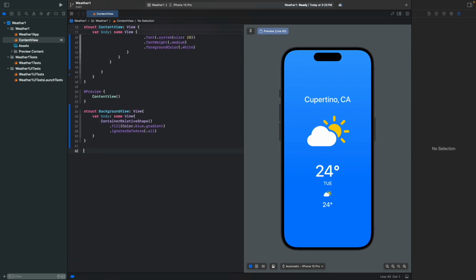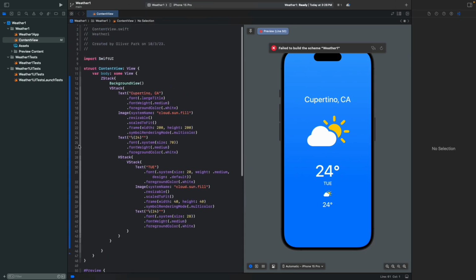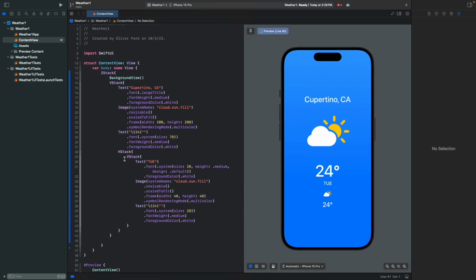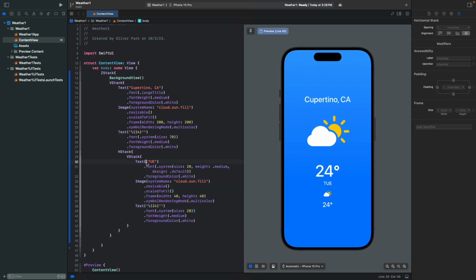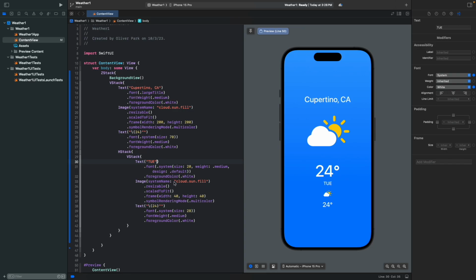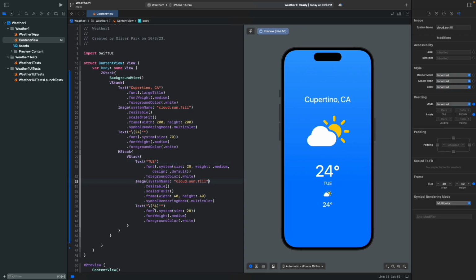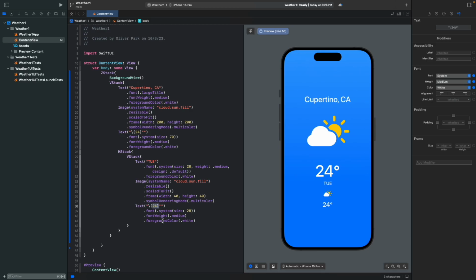So here's the answer for you. So we're gonna write struct weather view: View. Since this VStack's gonna be repetitive, here's a challenge for you. Try making a structure of this VStack, so text Tuesday as a string, system name as a string, and then the temperature as an integer. You can pause this video and write your own code for the structure.